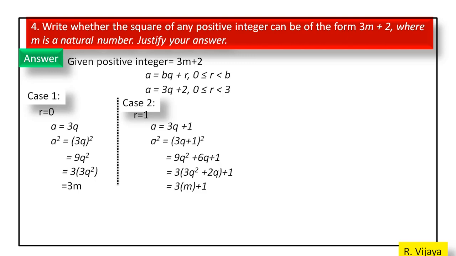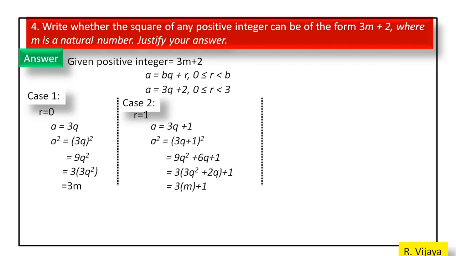The second case is r is equal to 1, a is equal to 3q plus 1. So a square is equal to 3q plus 1 whole square. By expanding this value, we get 9q square plus 6q plus 1. By taking 3 as common in the first two terms, we get 3 into 3q square plus 2q, plus 1. Let's consider 3q square plus 2q is equal to m. We get 3m plus 1.